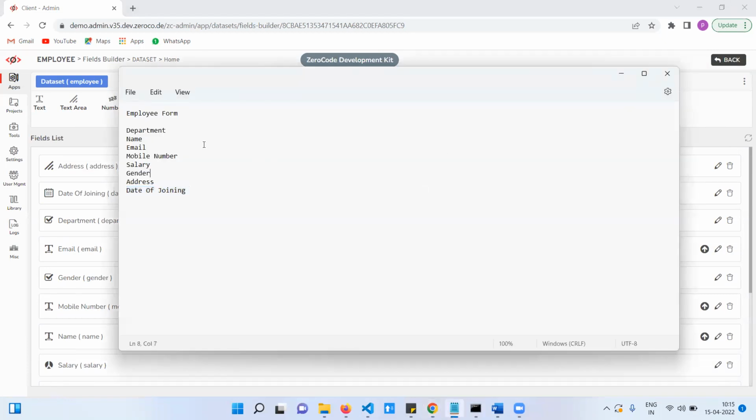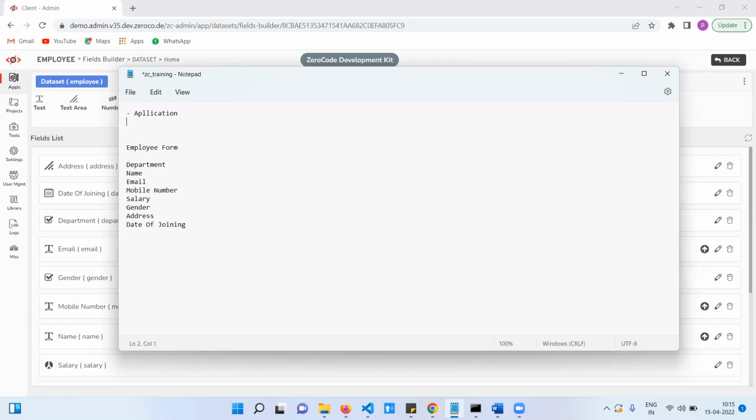Now, let's start step by step. First one is we create the application. Same thing everyone needs to do today. Application created. This is the first step.